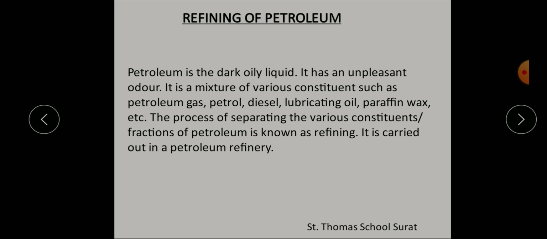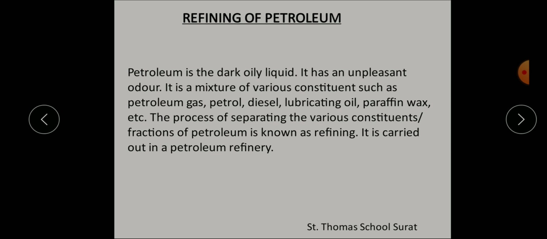Understood? They separate it out at different temperatures. They are the constituents of petroleum. You can see petroleum gas, then petroleum ether, gasoline, kerosene, then diesel, lubricating oil, paraffin wax, petroleum coke. They have different temperatures in there. They are used to differentiate into different fractions, and they are used in different ways also.